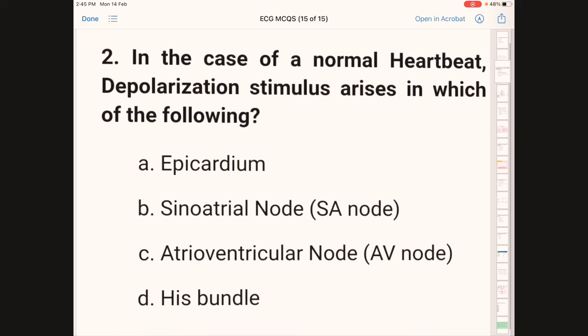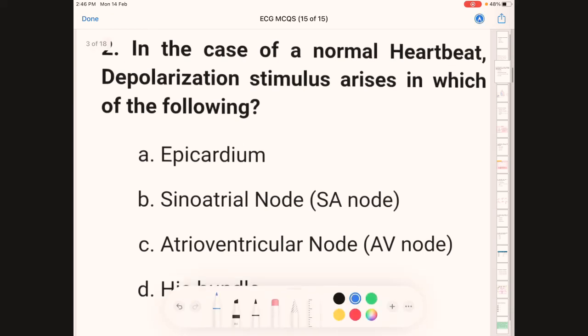In the case of a normal heartbeat, depolarization stimulus arises in which of the following? Option A, epicardium. Option B, sinoatrial node, which is also known as SA node. Option C, atrioventricular node, AV node. Option D, His bundle. Correct answer here is B, sinoatrial node.